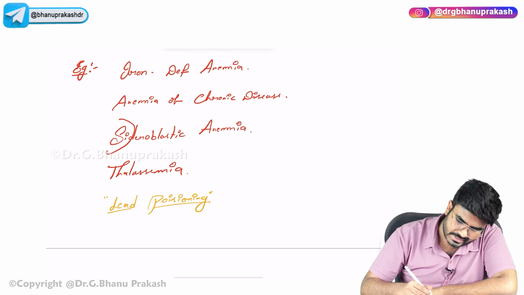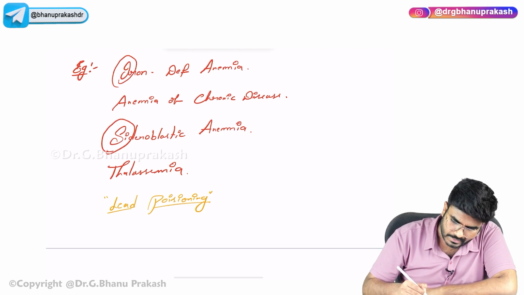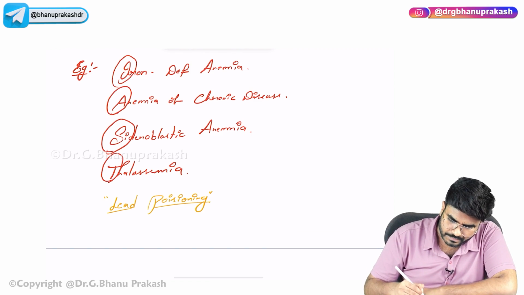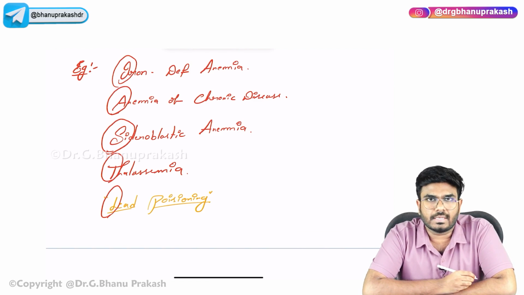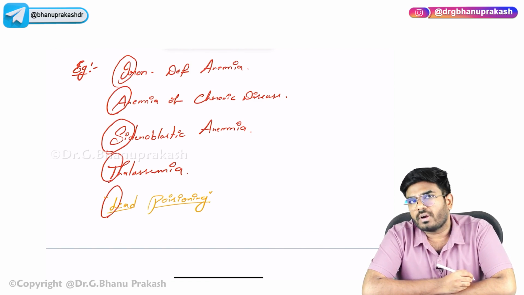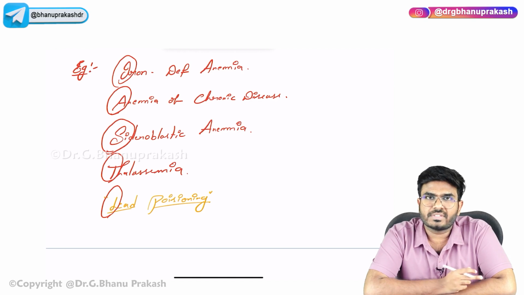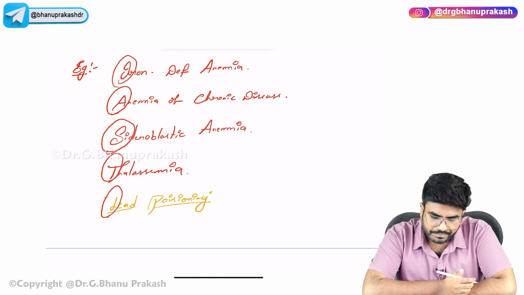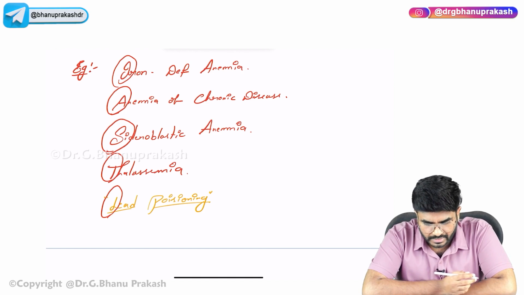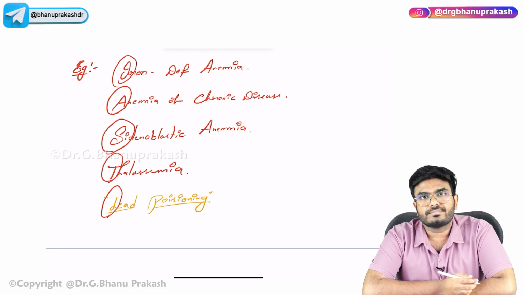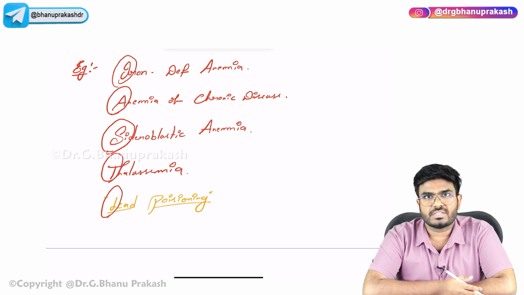So it is called SITAL. Okay, SITAL. So what are the examples of microcytic anemias? SITAL. S for sideroblastic anemia, lead poisoning, anemia of chronic disease, iron deficiency anemia, and thalassemia. Okay, these are the examples of microcytic anemias.